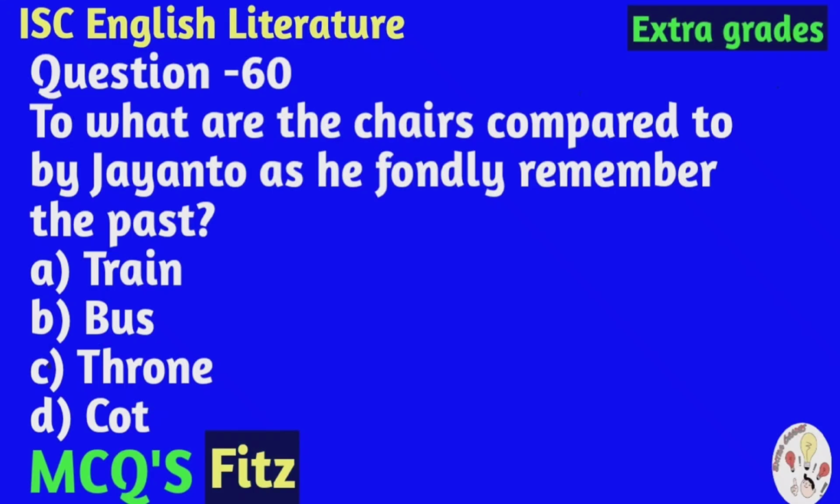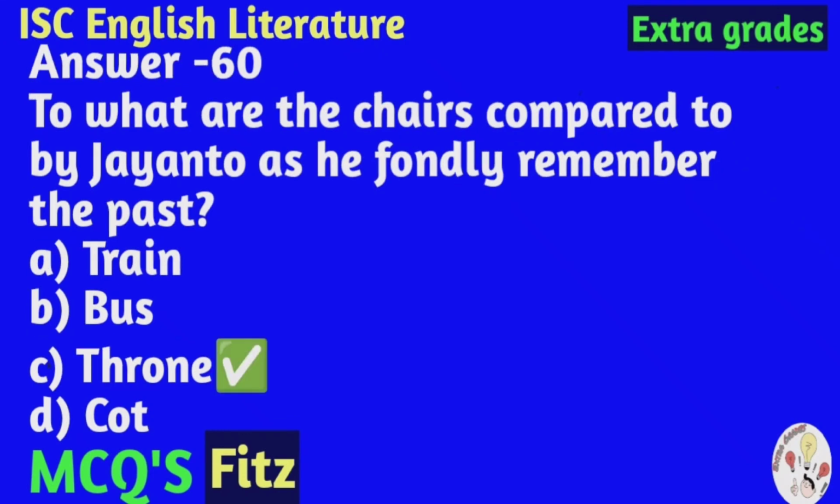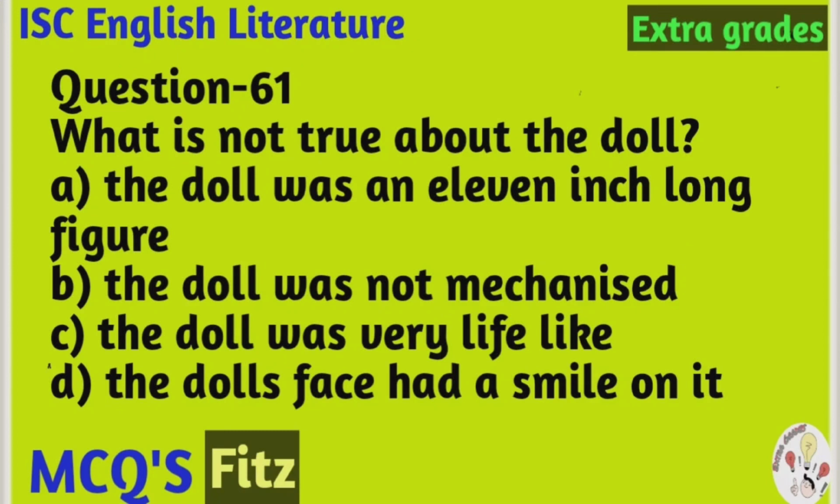Question number 60. What are the chairs compared to by Jayanto as he fondly remembered the past? The options are: A. Train. B. Bus. C. Throne. D. The cot. So the correct option is C. Throne.